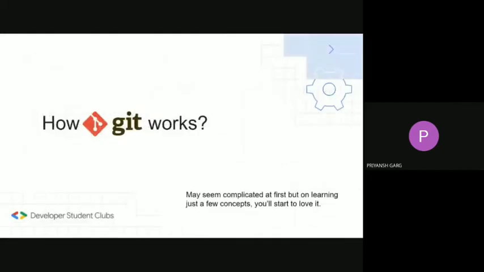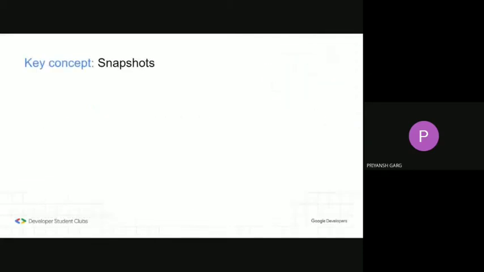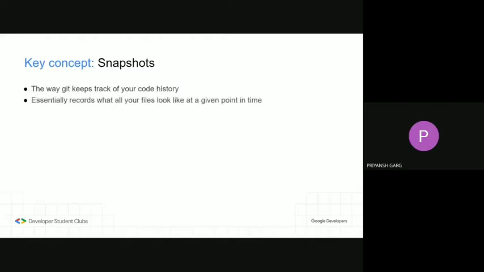So now let us all dive into how Git works and some of its key concepts. It may seem a little complicated at first, but it will get easier when you start using it. And on learning just a few concepts, you'll start to love it. So the first key concept is snapshots. Snapshots are the way Git keeps track of your code history. The versions we were talking about up until now, well, they are called snapshots in the language of Git. Snapshots are what essentially records what a file looks like at a given point in time.